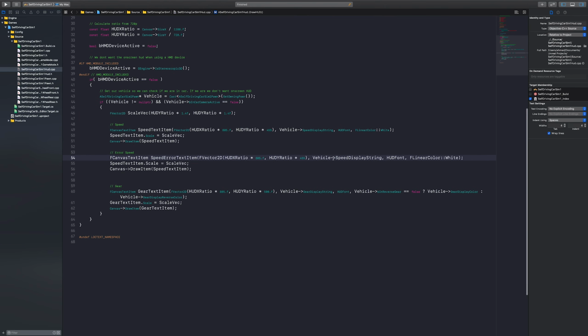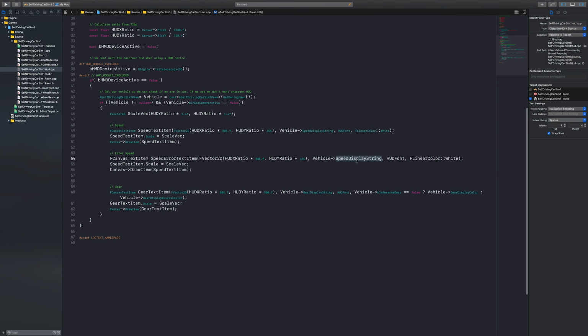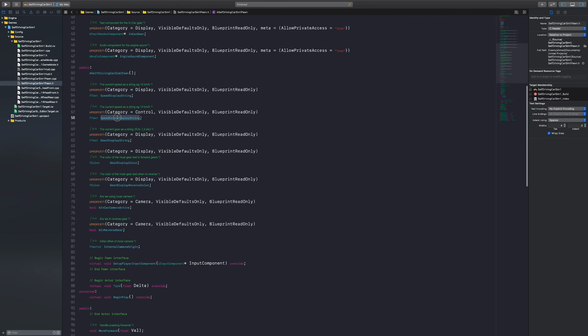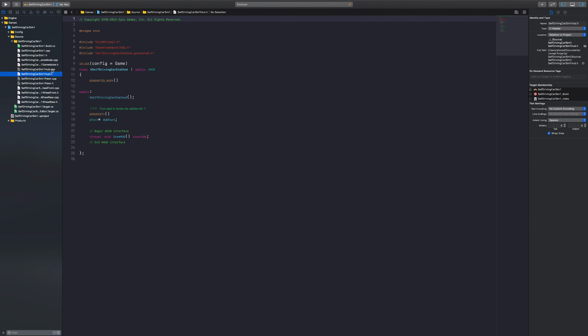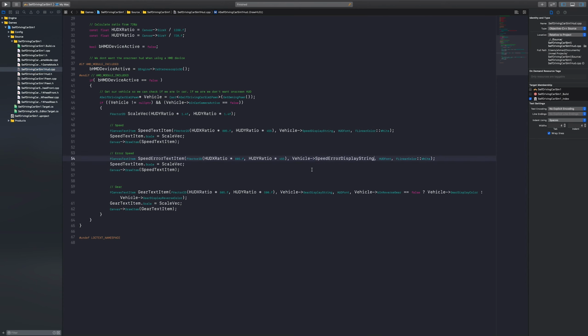What we are inserting as the value is actually not the speed display string, but let's get it from here. It is the speed error display. Let's have a red color because it's representing an error. Then we have this one should be there, and we need to draw it. That should be fine now.